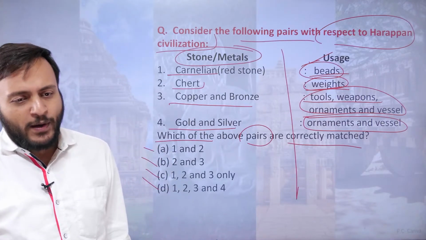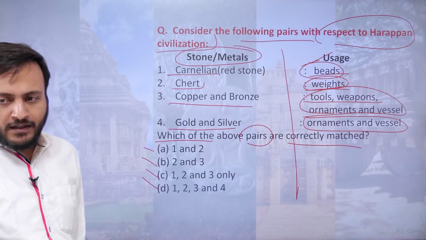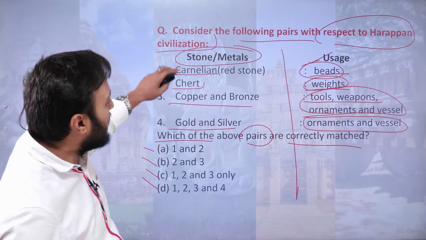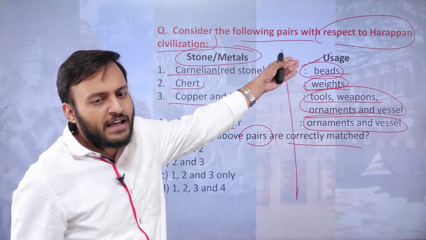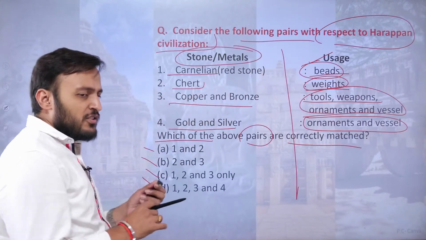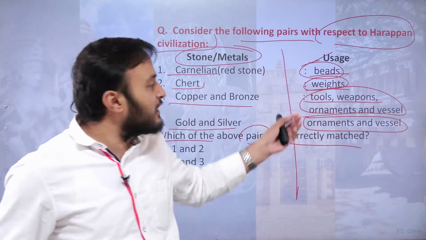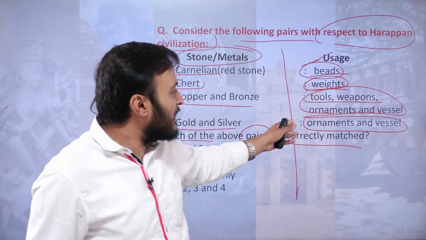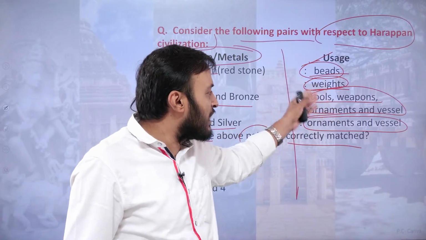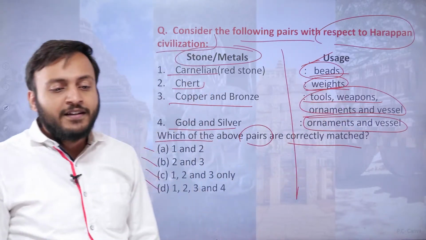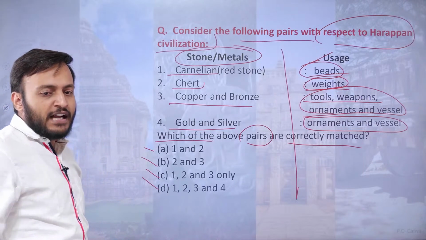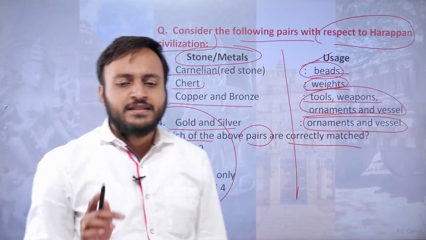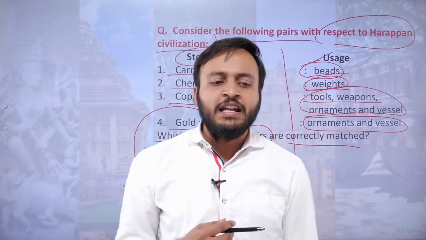Yes, everybody, try to answer these questions. I think you have answered a few questions previously; now you have to answer this one as well. Carnelian, a red stone, was used for making beads. Cherts were shiny stones used for making weights and measurements. Copper and bronze were used for making tools, weapons, ornaments, vessels, almost everything. Gold and silver were used for making ornaments and vessels. Anybody who has done the previous year questions may find this question very easy.